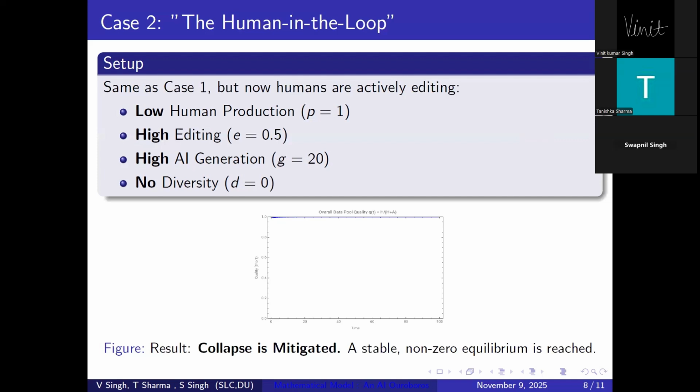Thank you, Tanishka. Now I will discuss case 2, which is the human in the loop. Now, humans actively use AI content and edit it, where E equals 0.5. The system stabilizes to a non-zero equilibrium. Even minimal human intervention can maintain long-term sustainability. Now I would like Vinit to present the third case, which is the Weber effect.